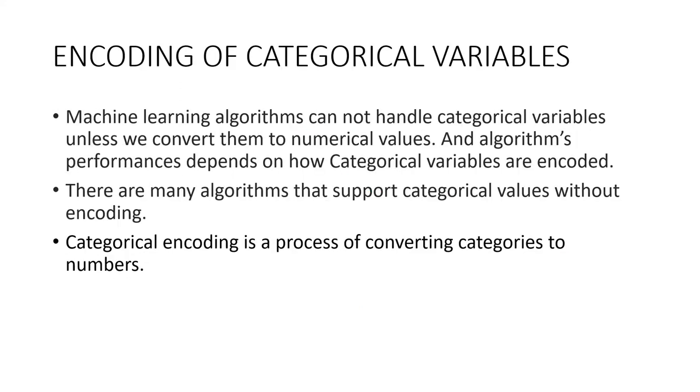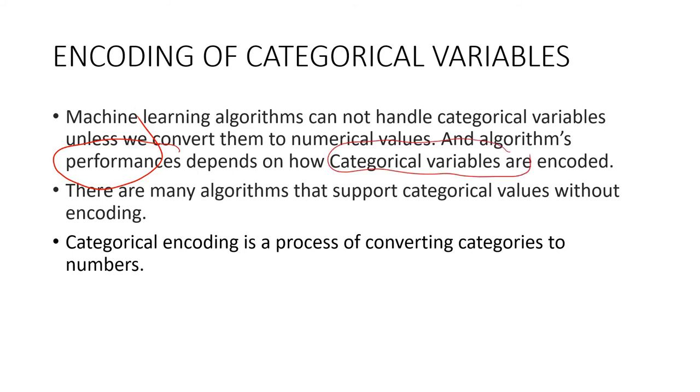We usually do the encoding of categorical variables. The reason is machine learning algorithms cannot handle categorical variables unless we convert them into numerical values. The performance of the algorithms also depends on how the categorical variables are encoded.